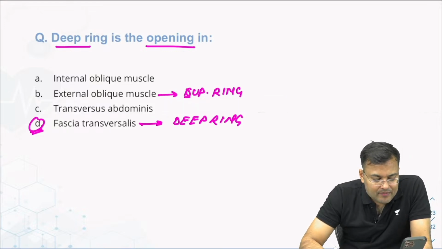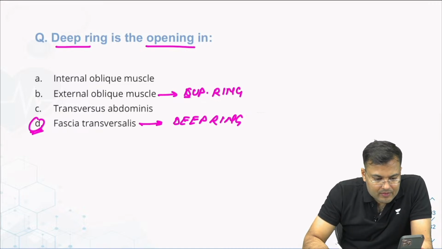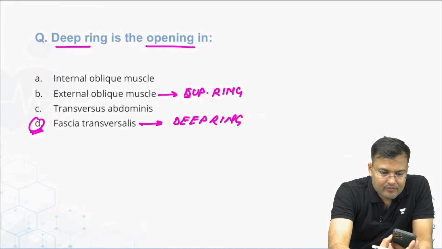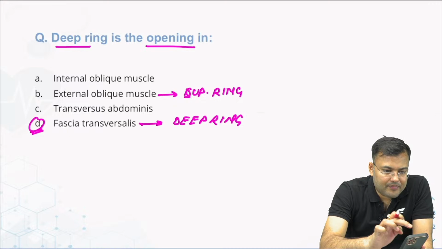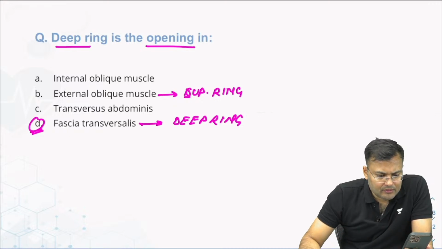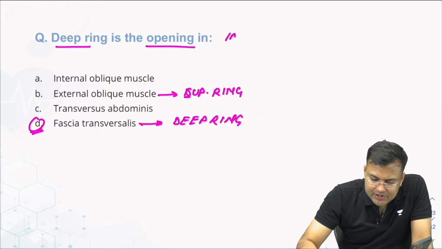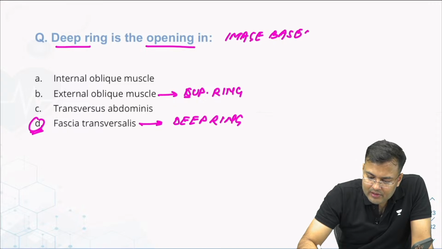Anybody remembers that? There was one question related to hernia. This was an image based question, and the deep ring was marked.